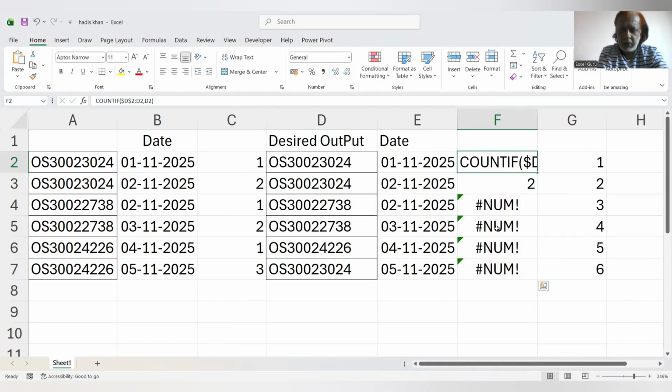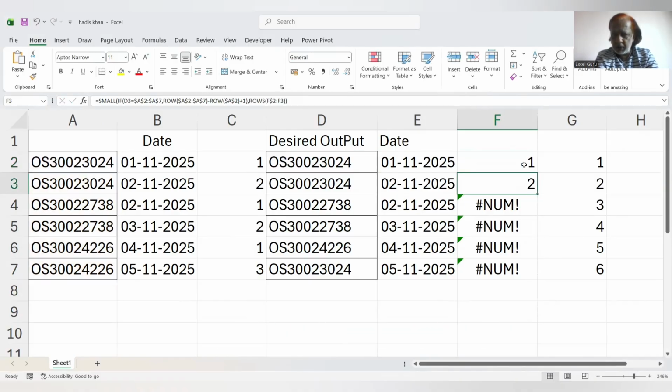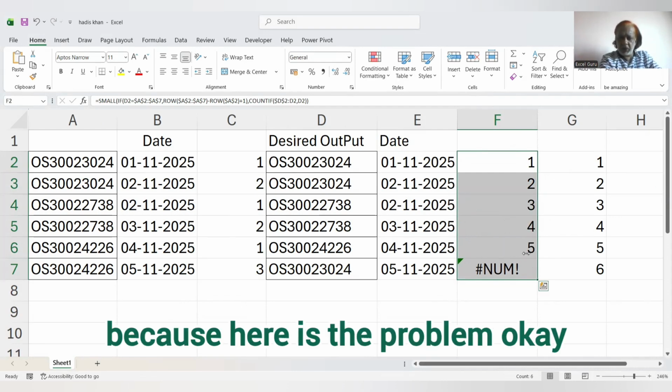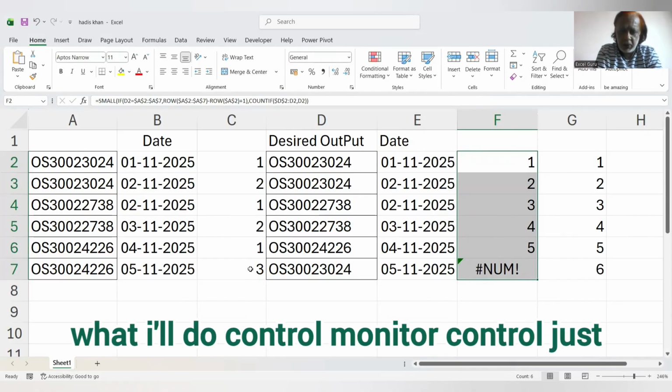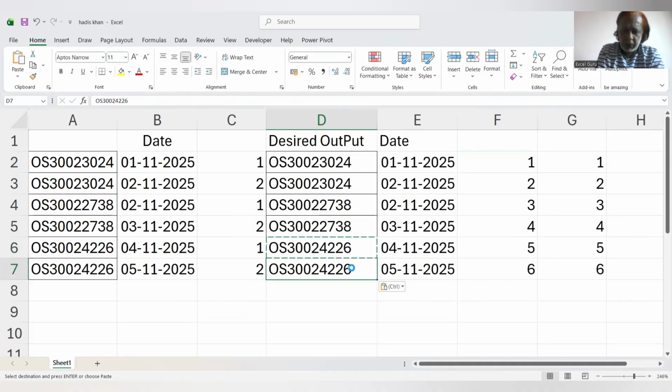Wait a minute. Control Z. Somewhere went wrong here. F2. Everything is correct only. Yes, here it is giving wrong. Why? Because here is the problem. What I'll do, no need of Control, just copying this from here to here. That's it.